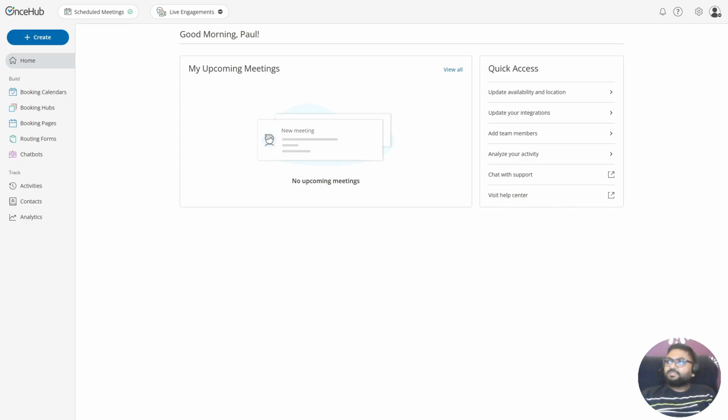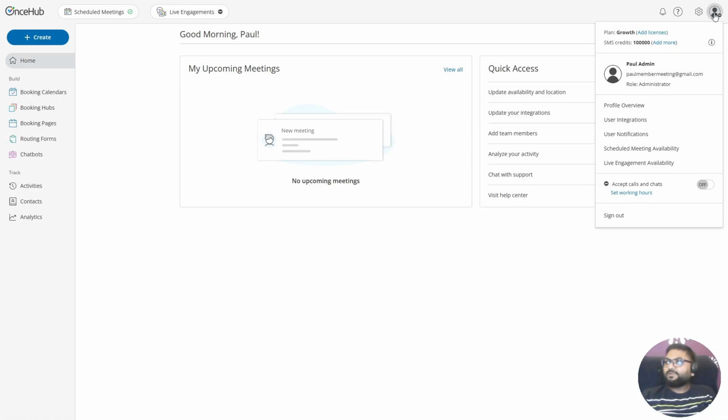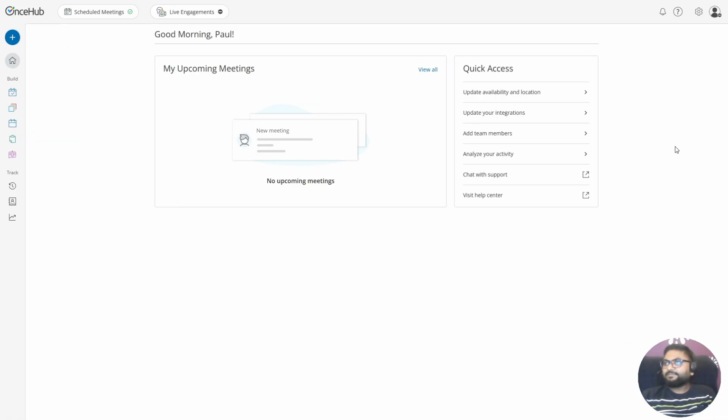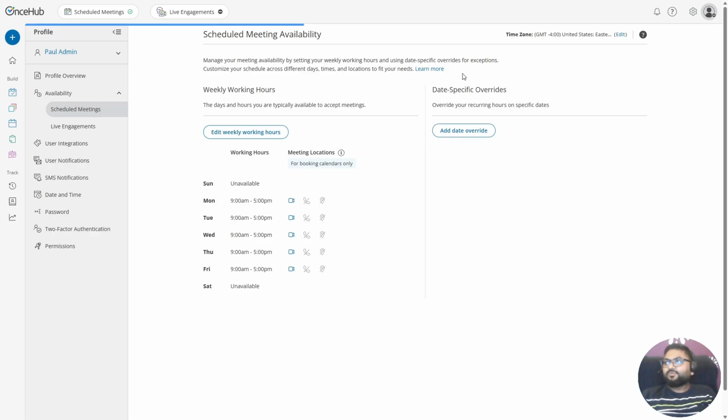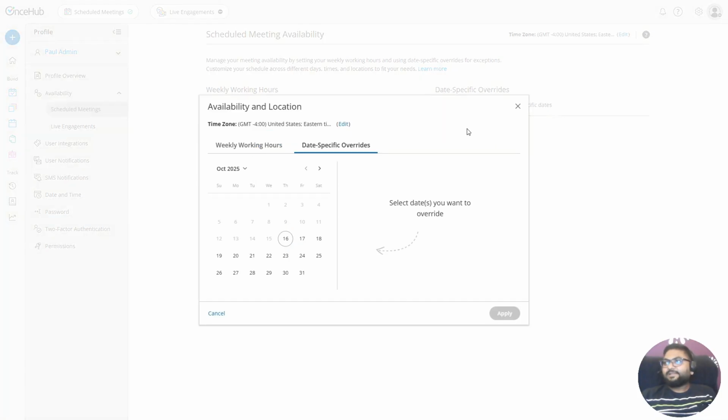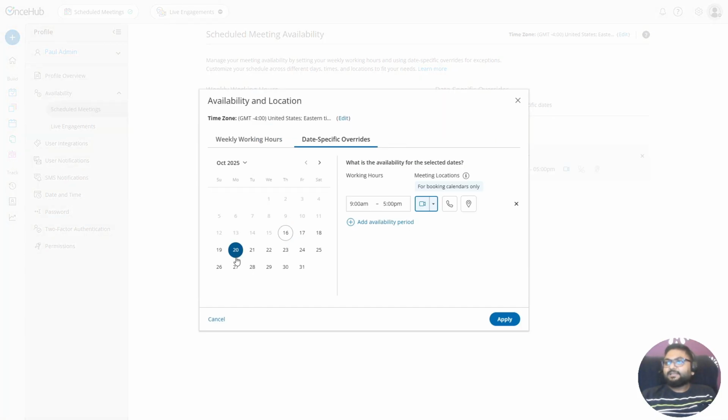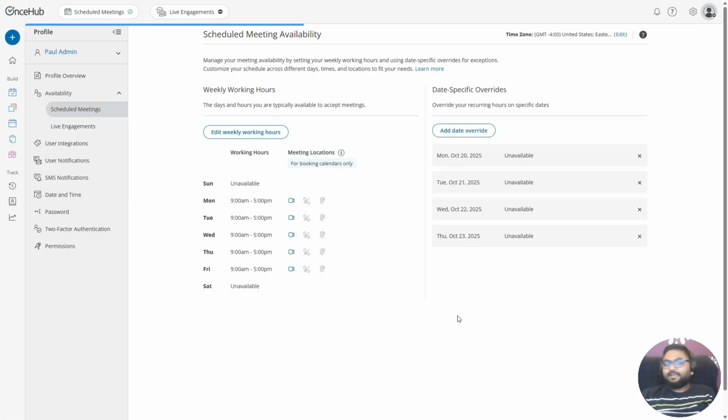Log into your OnceHub profile and click the profile icon in the top right corner and select schedule meeting availability. Go to the date specific override section and click add date override. Select the dates you want to edit and then remove the time slots. And that's it. Hit apply and you have successfully blocked your availability for specific dates in OnceHub.